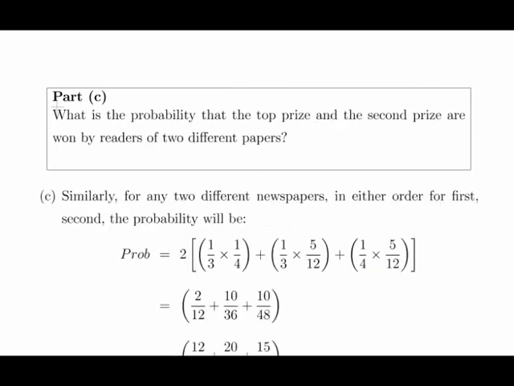So, what is the probability that the top prize and the second prize are won by readers of two different newspapers? We have three possible newspapers. Just think about this. The first prize could be won by A, and the second prize could be won by B. But this is equal in probability to the first prize being won by B and the second prize being won by A. Likewise, AC and CA, and BC and CB. So those are the 6 possible outcomes we can get.